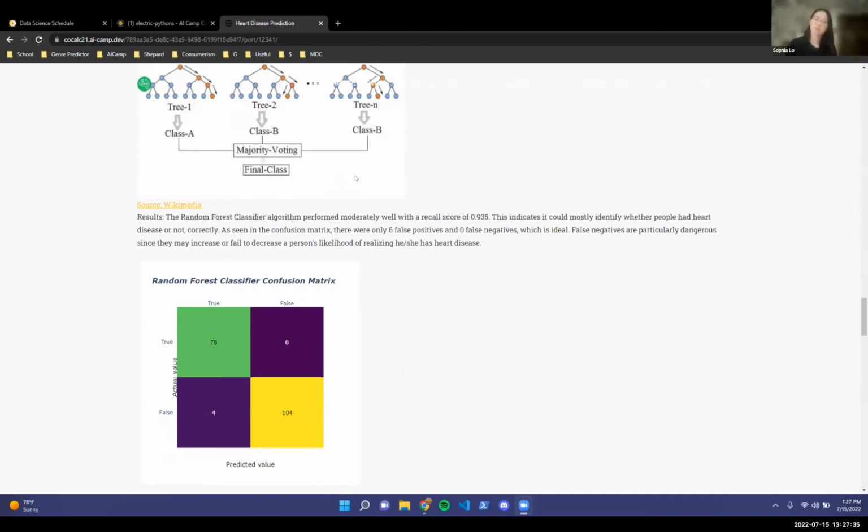All right, so for the results, the random forest classifier spat out a recall score of 0.935, and it was able to identify very clearly who had or did not have heart disease correctly. As you can see in the confusion matrix, there were only 6 false positives and 0 false negatives, which is pretty ideal since having or not having heart disease is a very serious thing.